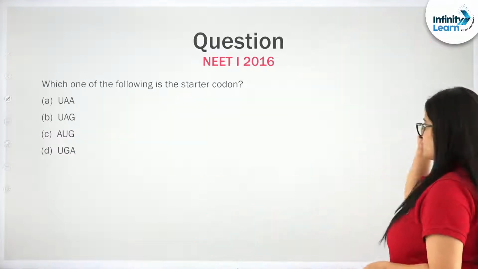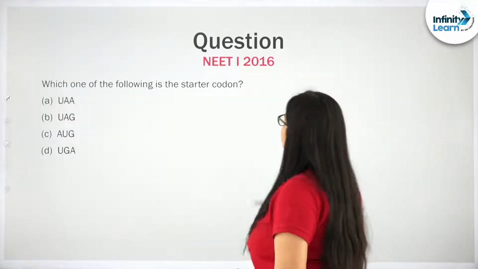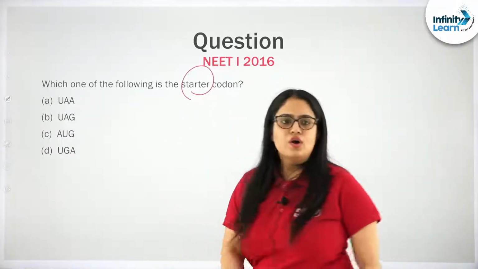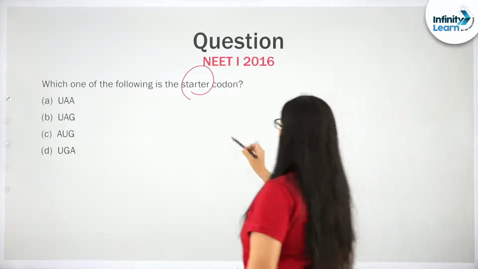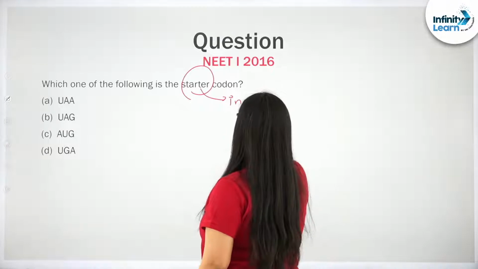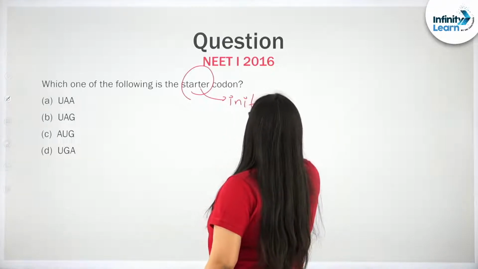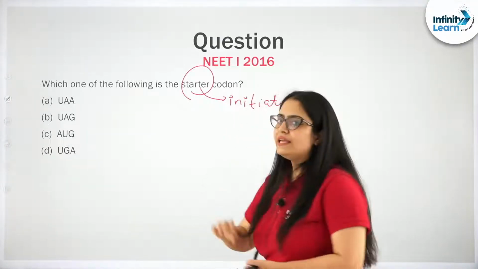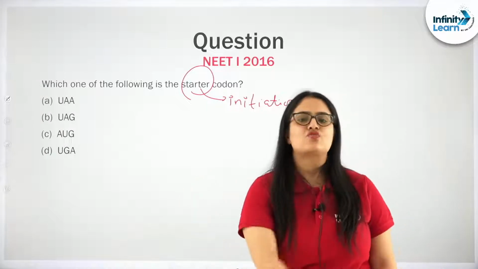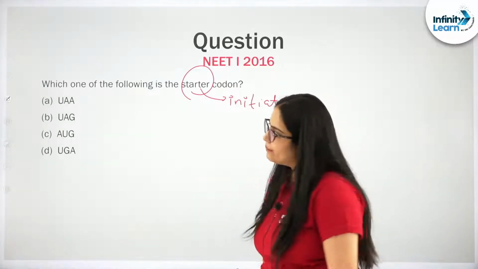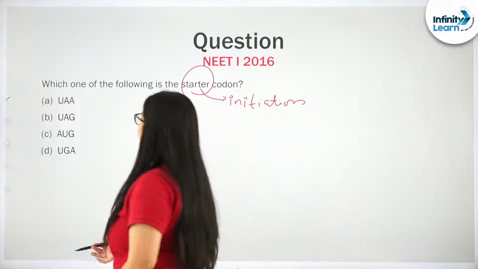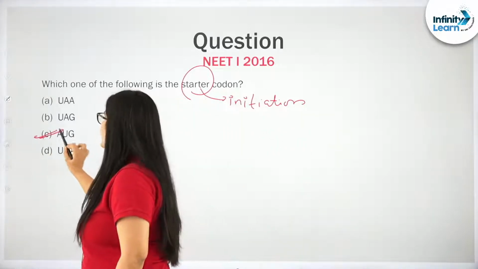So let us take the next question. Which of the following is the starter codon? Starter codon means, my dear students, initiation codon. The initiation codon is the one that is going to initiate or start the translation process, the formation of the protein or polypeptide chain. So it is in fact AUG.